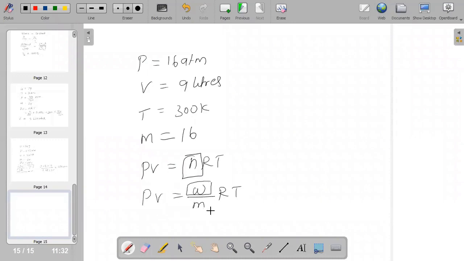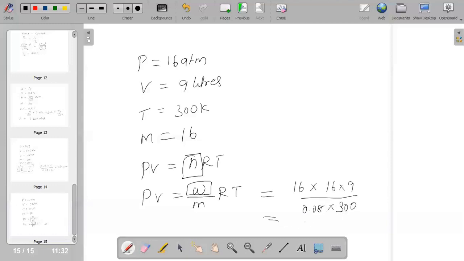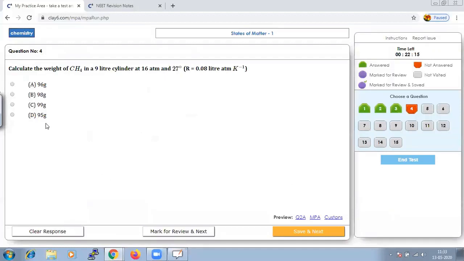If you substitute all the values in this, it will be 16 into 9 divided by 0.0821, the R value, and 300. We calculate this, we get around 96 gram. So our option A should be the right answer. Let us save that and go to next.